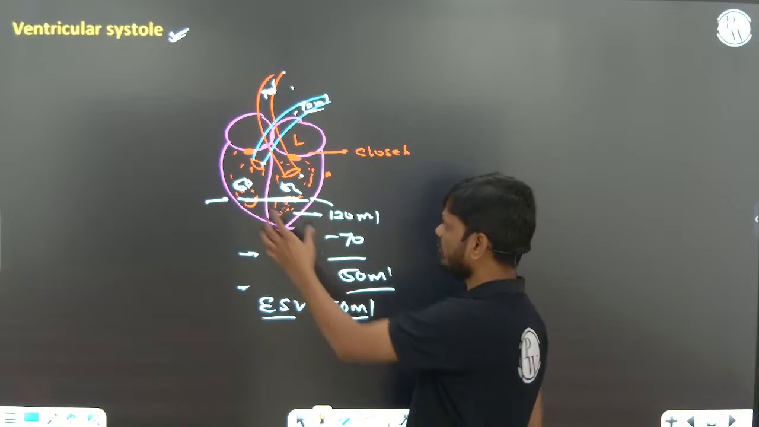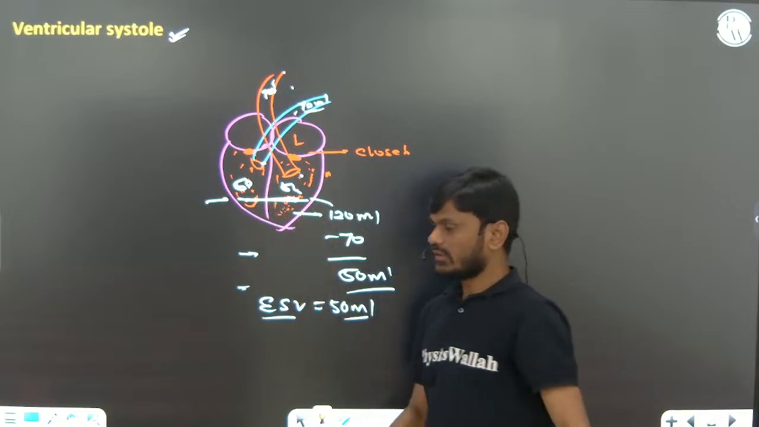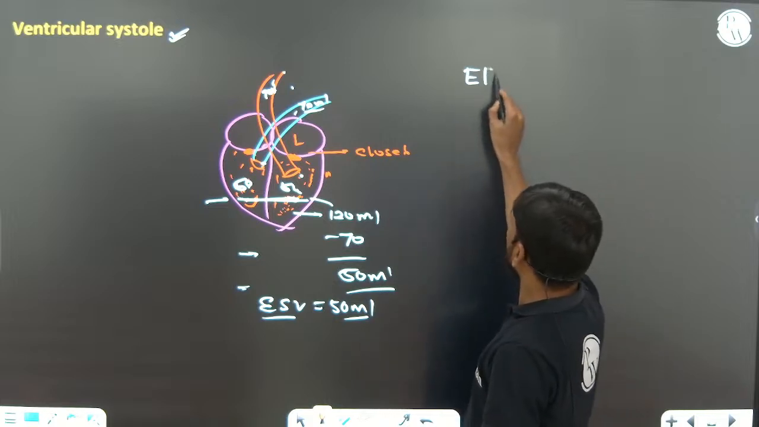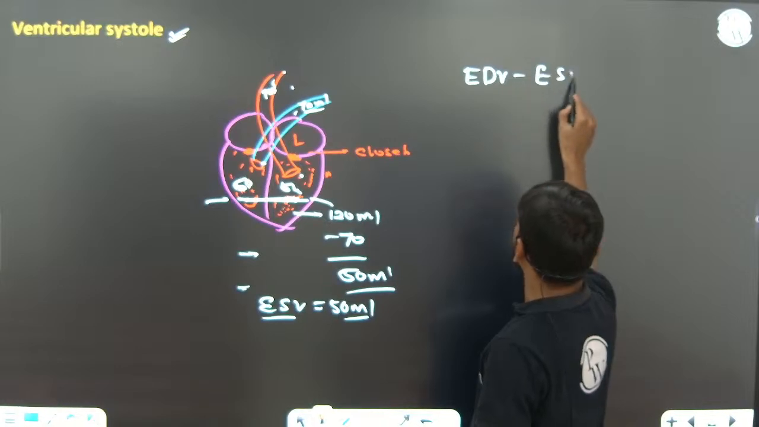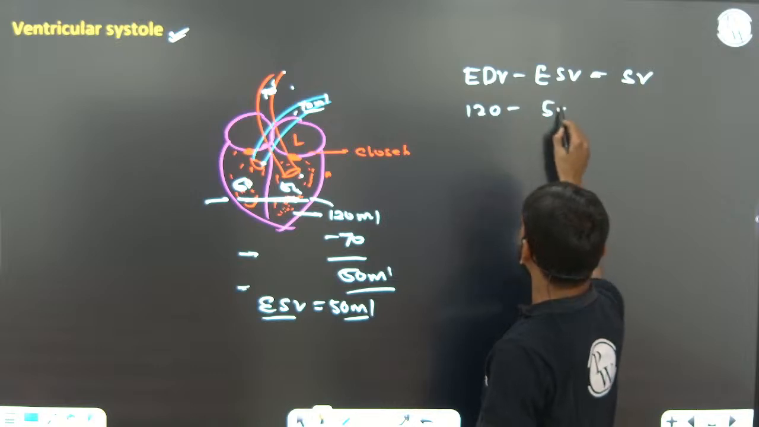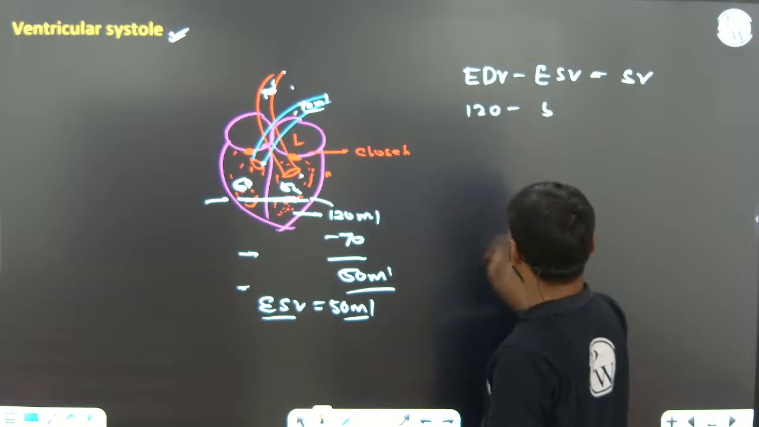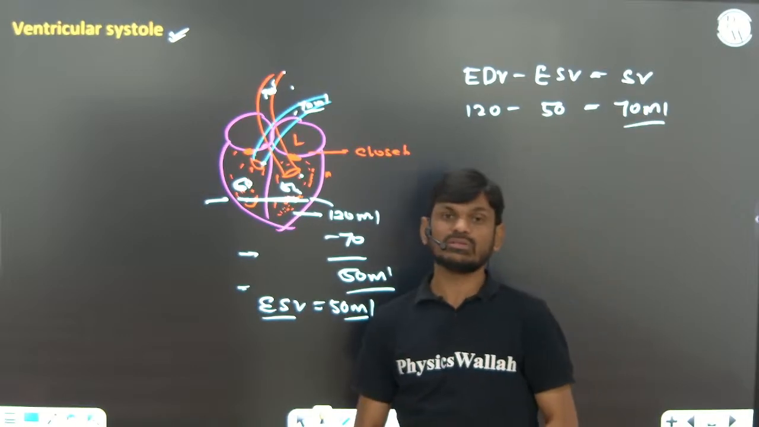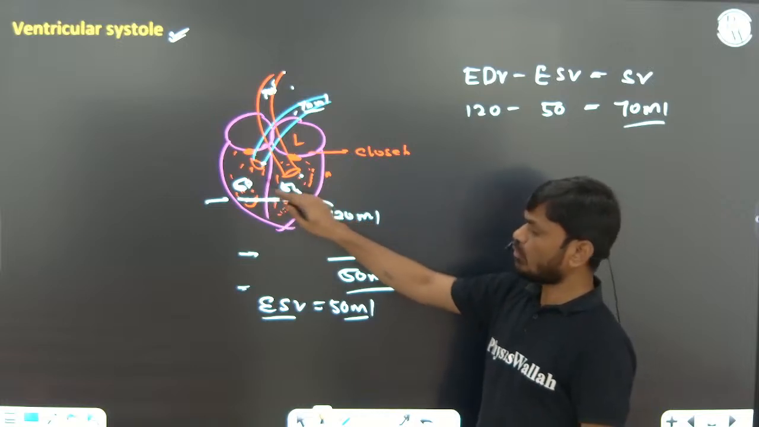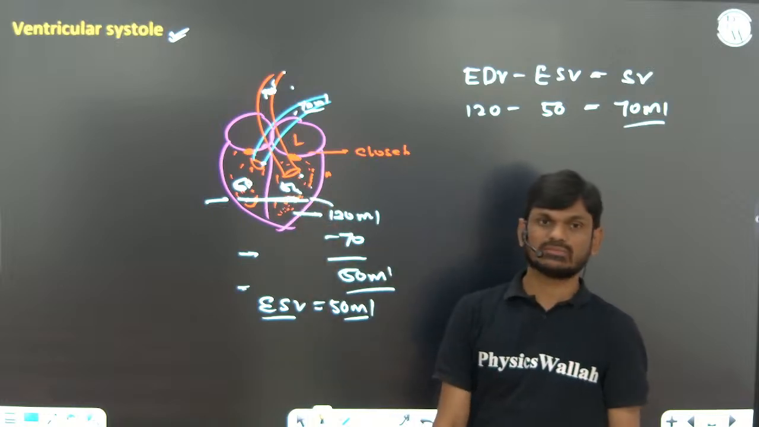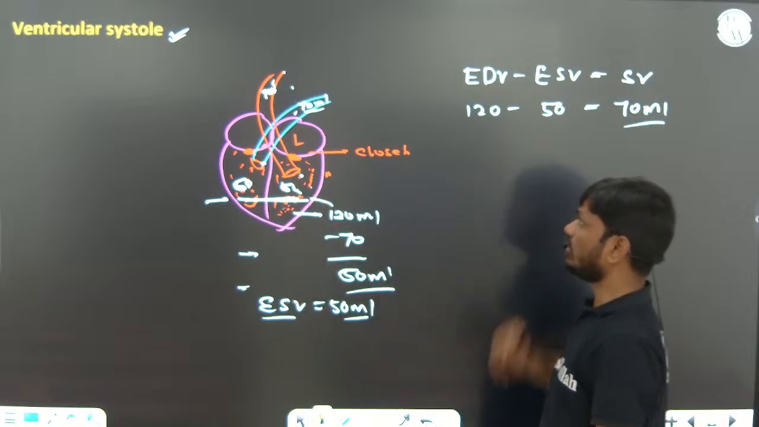At the end of the ventricular systole, the total amount of blood left in both the ventricles is called end systolic volume. So end diastolic volume minus end systolic volume, you will get stroke volume. So 120 ml minus 50, you will get 70 ml. Now you can see stroke volume means the amount of blood pumped by both the ventricles into the respective aorta per beat. That is stroke volume, 70 ml, right?